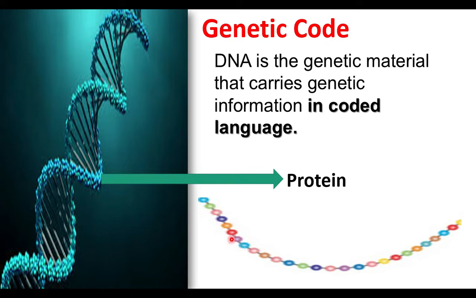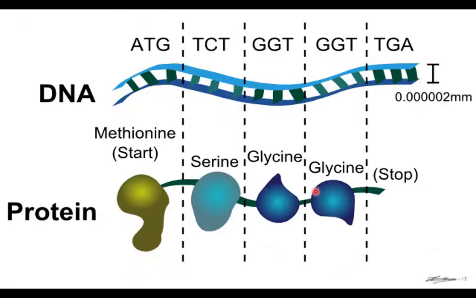So the arrangement of amino acids in protein, that is the amino acid sequence, decides the nature of protein. The nature of the protein is also decided by how many amino acids are there in the protein. The number of amino acids and the sequence of amino acids decide the particular protein. A gene carries information for this particular protein. This information is written in coded language.